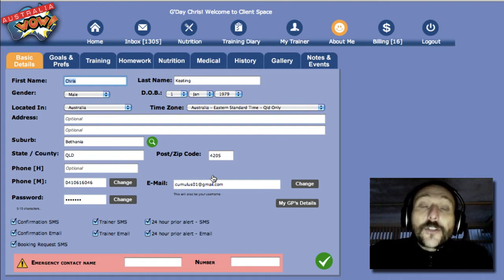Click on change, follow the bouncing ball. We'll send you a 4-digit text number. Punch that into the software, and it asks you. Job done. Same with the email. Change your email address as many times as you want. We'll email you again a 4-digit number that you'll come into the system and punch in, and you've changed it. Job done. Now your password, change that as many times as you want there and then.